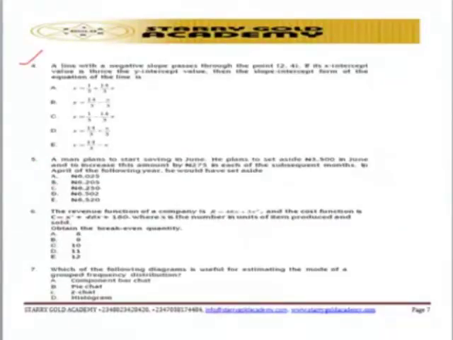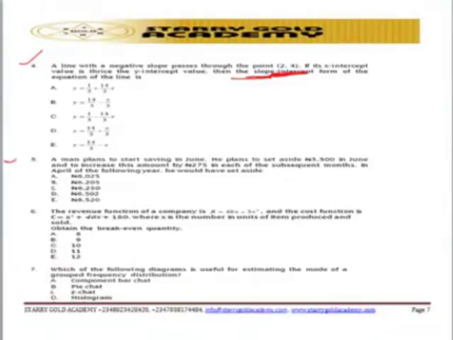Question number 4, they are talking about a line with a negative slope passing through the point 2 and 4. Point 2 and 4. From there, you are talking about an intercept. So go and look at the topic on the slope and intercept. From there, you're able to know the right answer and the method of approach to the question.